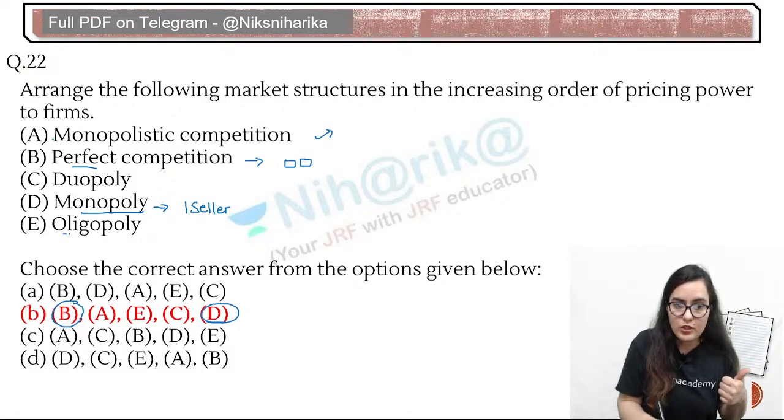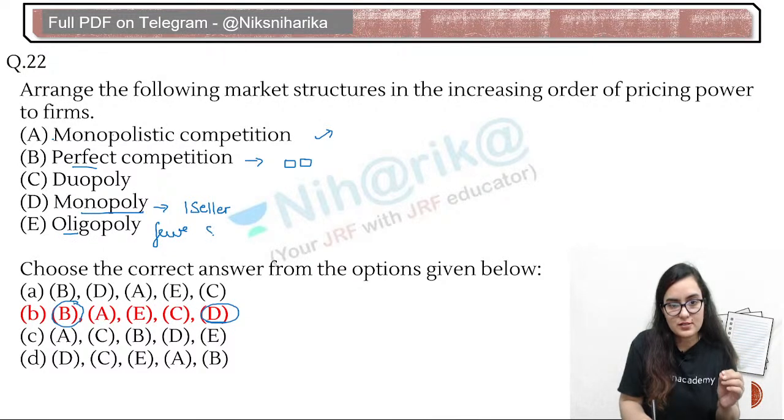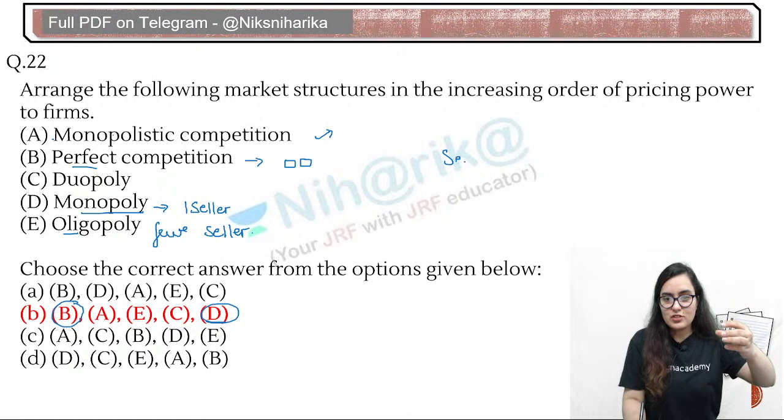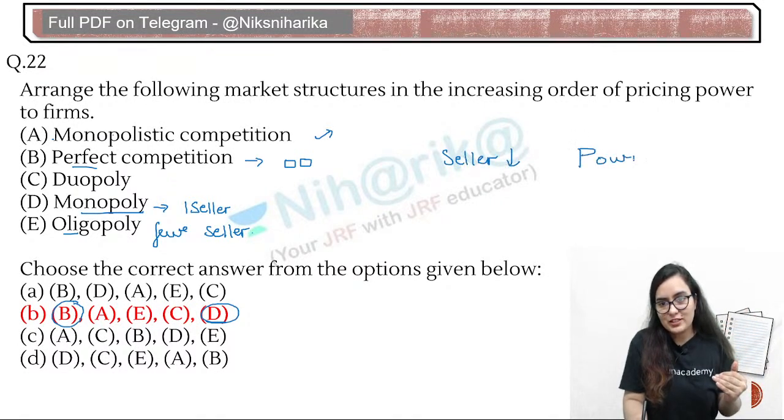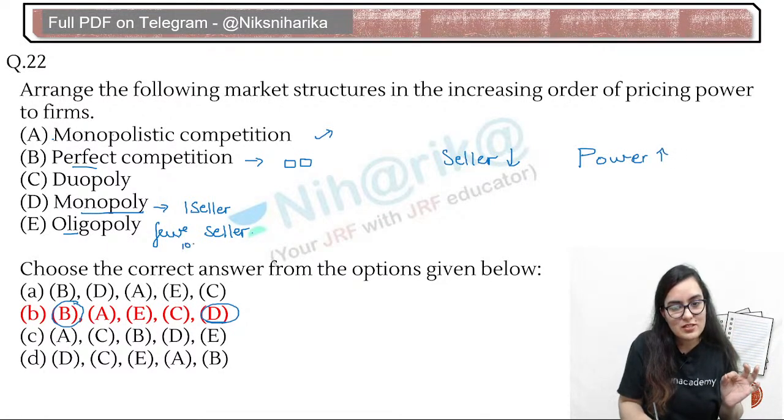Then comes oligopoly, that means few sellers. Now, as the number of sellers reduces, the power to manipulate in the market increases. So there are few sellers, you can say 10 to 12 sellers approximately, and in duopoly there are just two sellers.